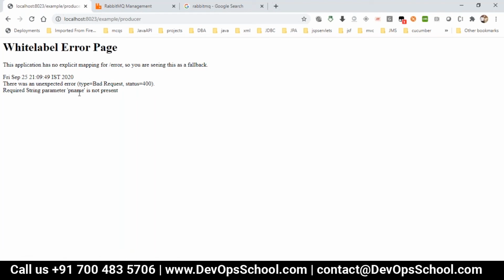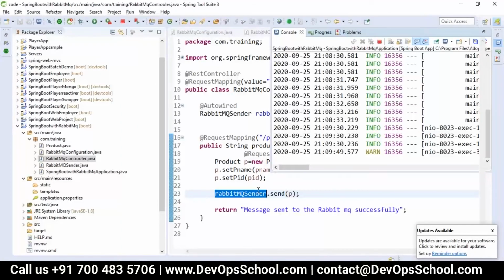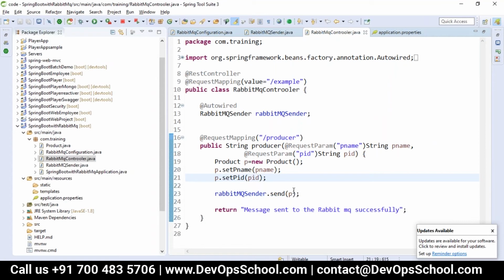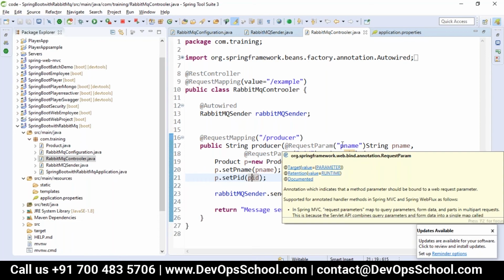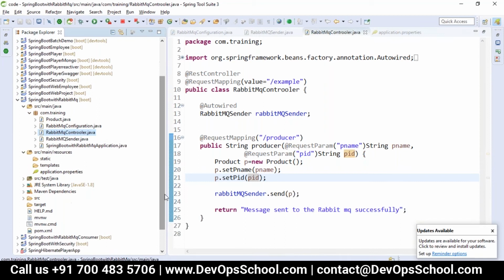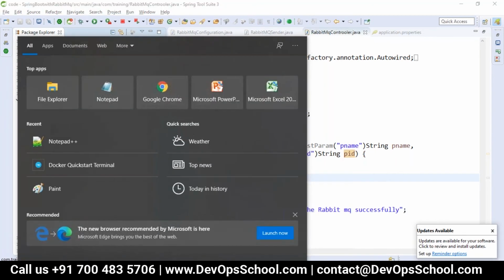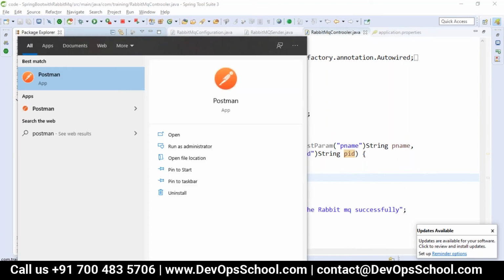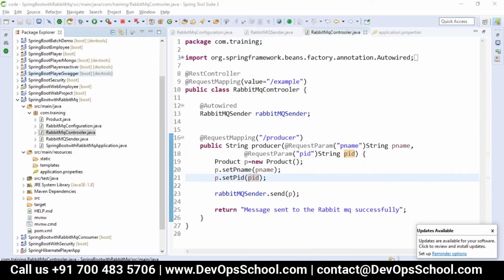Okay, required string parameter p name is not present. What happened? Okay, I have to send the request parameters here. I'll just use my Postman to send the request parameters.